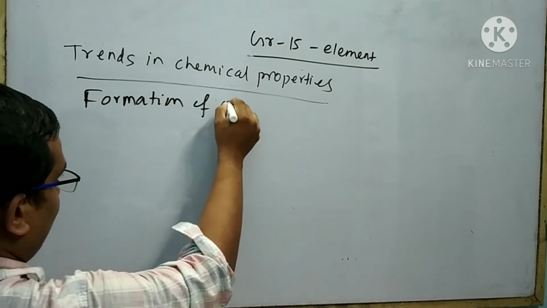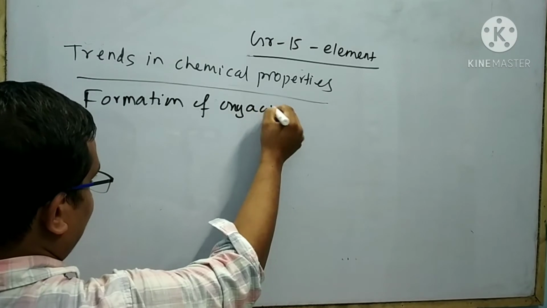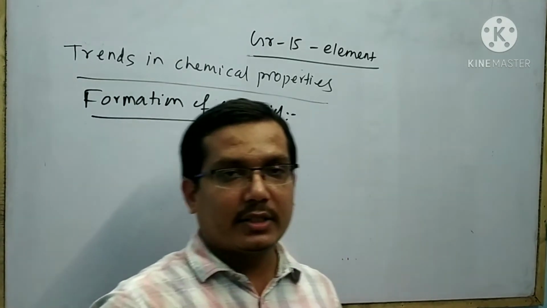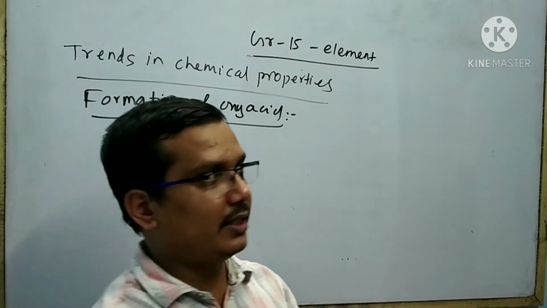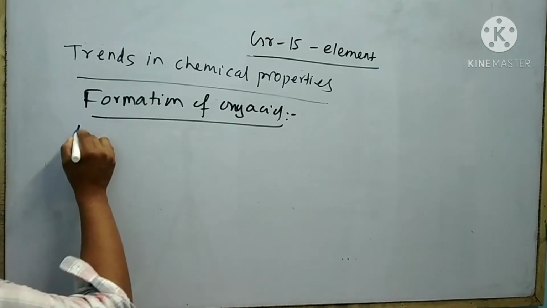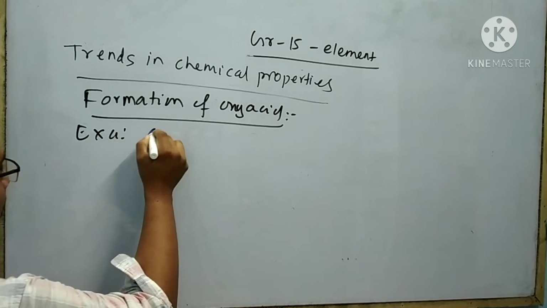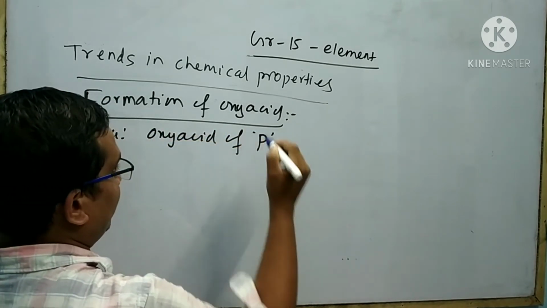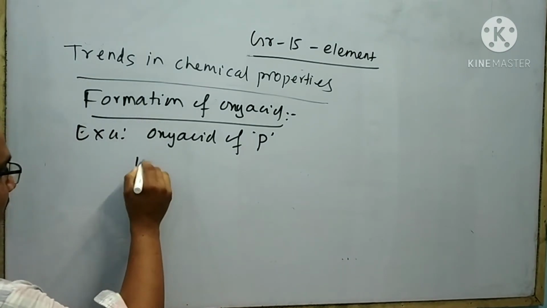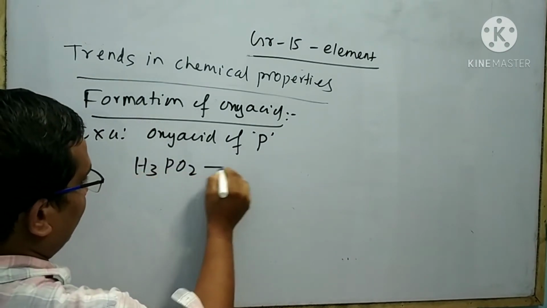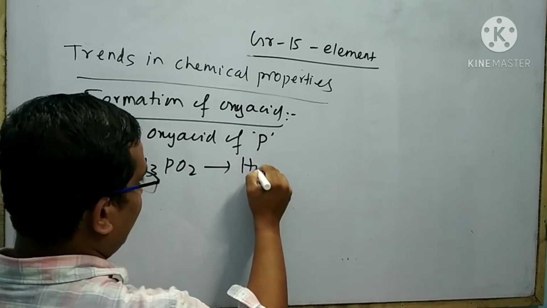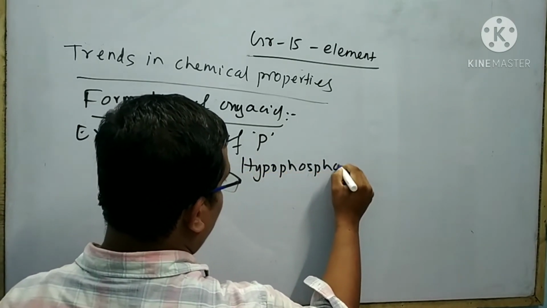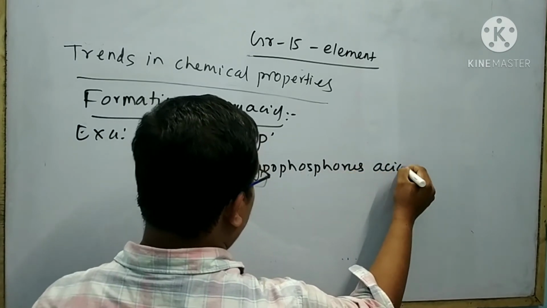Next chemical property: formation of oxo acid. The elements of group 15 form a large number of oxo acids. For example, oxo acids of phosphorus are H3PO2, that is called hypophosphorus acid.